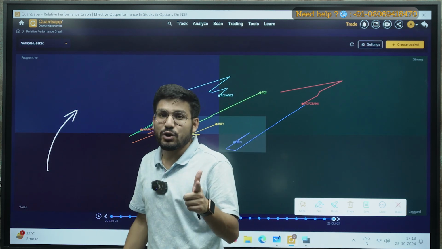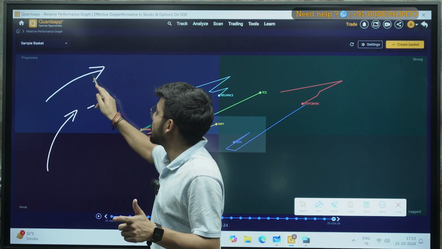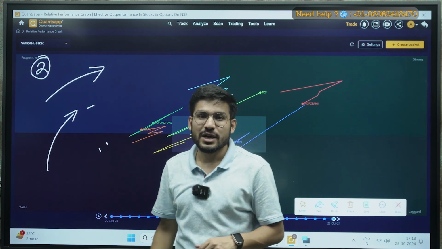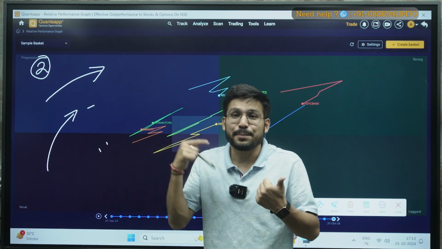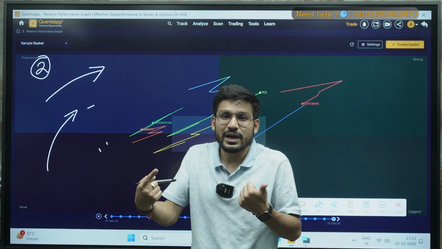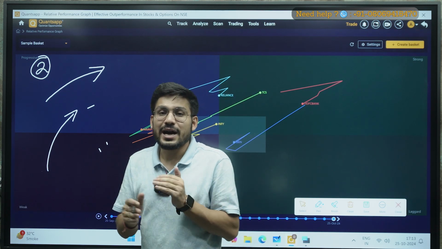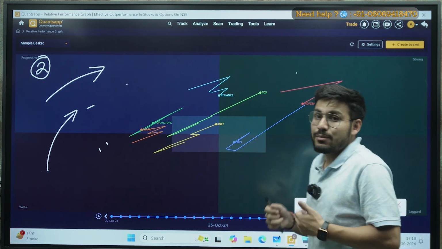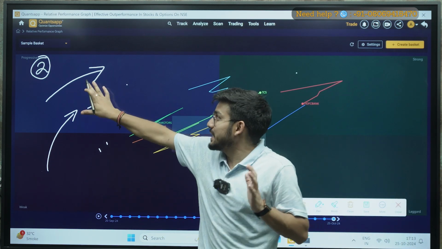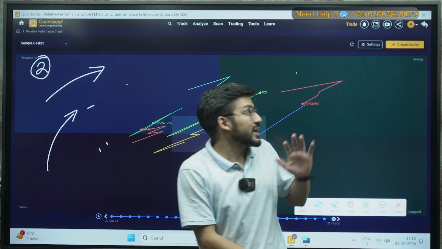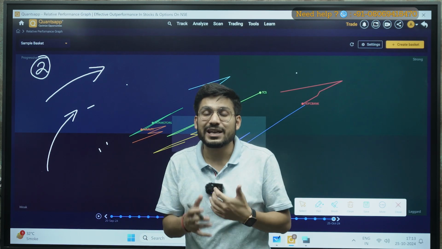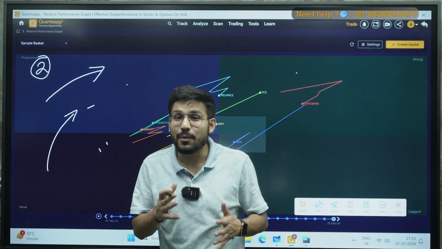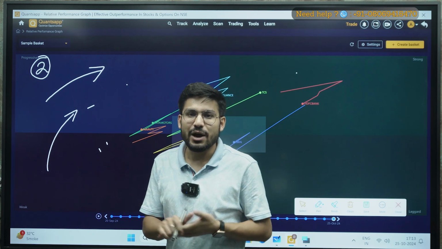Okay, now if it sustains in the progressive zone, for example on the second day, it sustained here in the progressive, that will be the point of time when I can go and make my entry in that particular stock. Okay, now I have to hold it till it is in the progressive zone or in the strong zone. Why am I holding it? Because till the stock is in the progressive or strong zone, it is outperforming Nifty, so there are chances that the price will increase or the stock will go above, or it will be bullish. Okay, I hope the concept is clear.